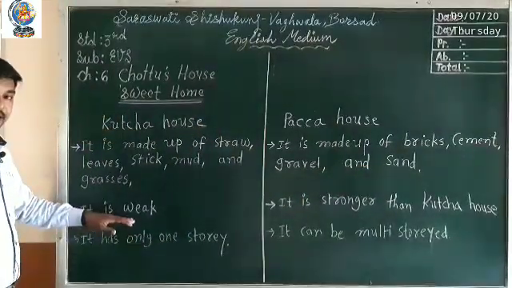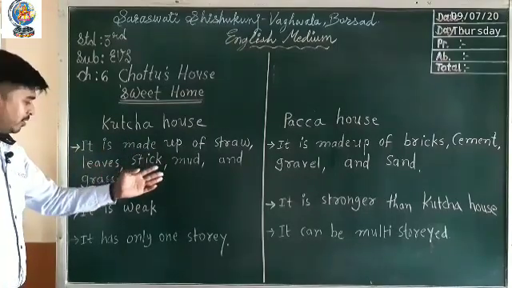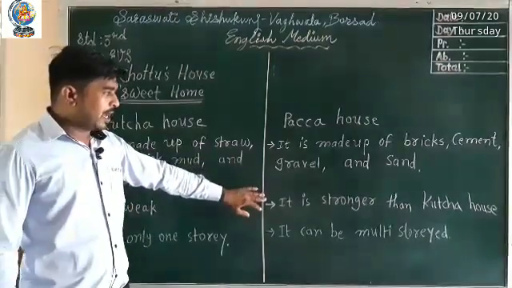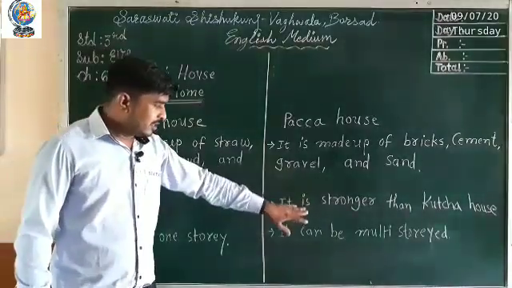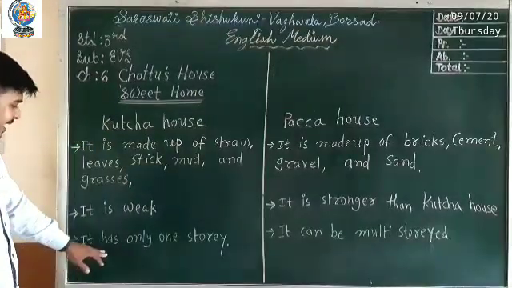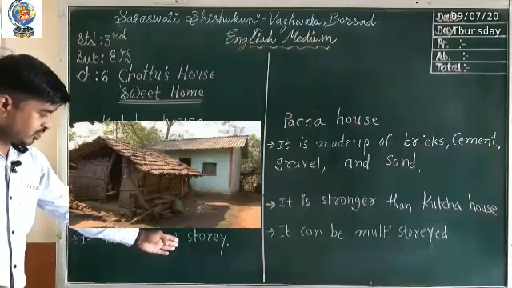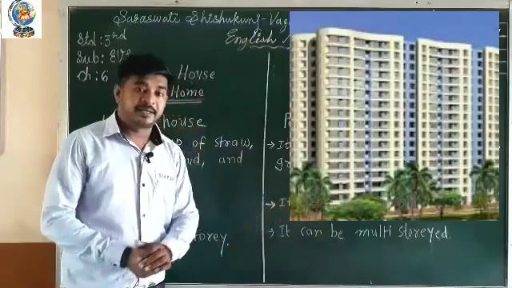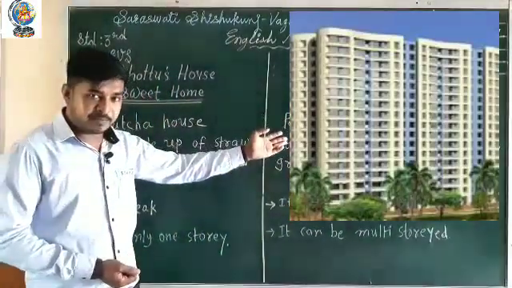It is weak as it is made up of straw, leaves, sticks, mud and grasses, while a pakka house is made up of bricks, sand, gravel, so it is stronger than a kacha house. A kacha house has only one story, while a pakka house can be multi-storied. You can see in the pictures.